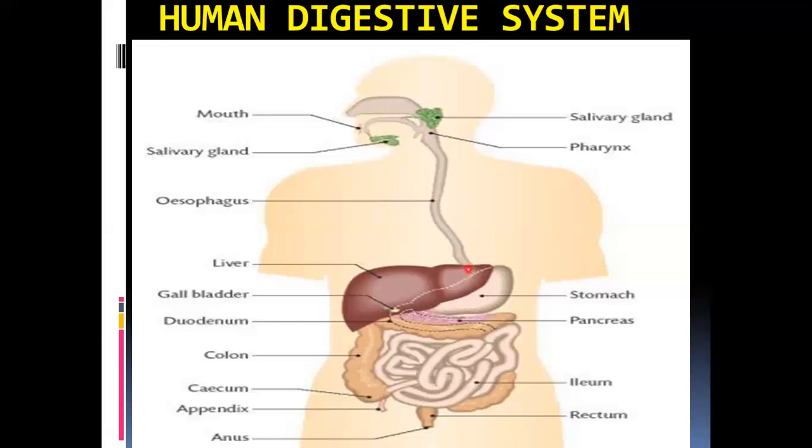And then you come to the stomach. In the stomach, the glands are called the gastric glands. The digestive glands of the stomach are called the gastric glands, which have certain parts we will learn. And then comes this portion. This is called the pancreas. The pancreas is attached to the duodenum, that is the first part of the small intestine. Then in the small intestine there are different glands. I'll show you those glands separately in the next diagram.